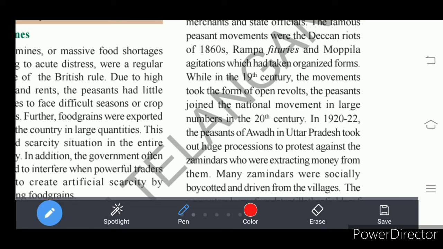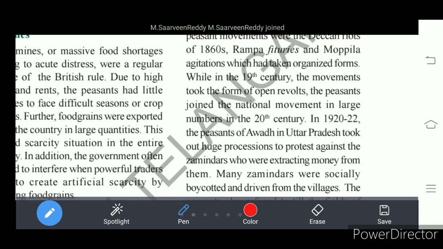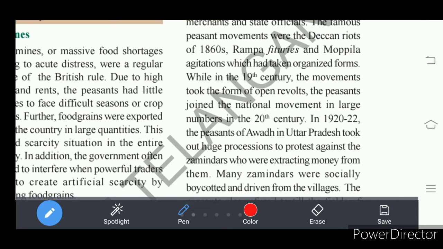In the 20th century, large numbers of peasants who were organizing peasant movements in different parts of the nation also joined our freedom